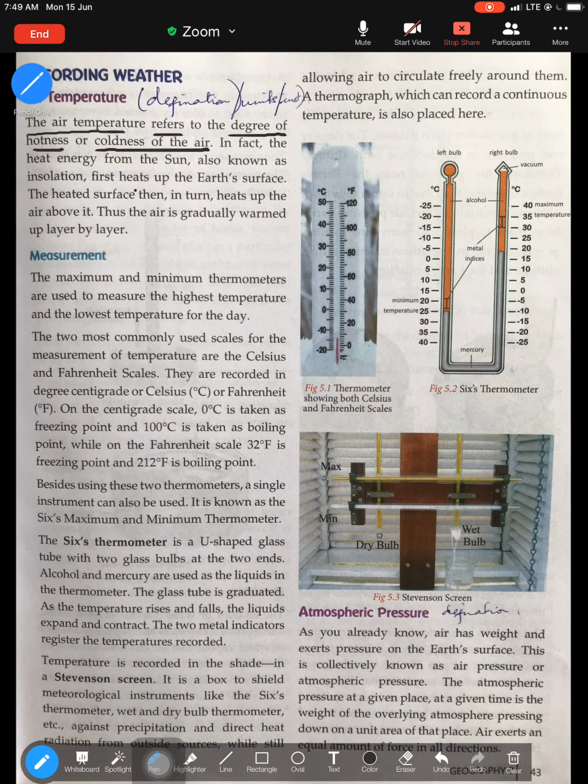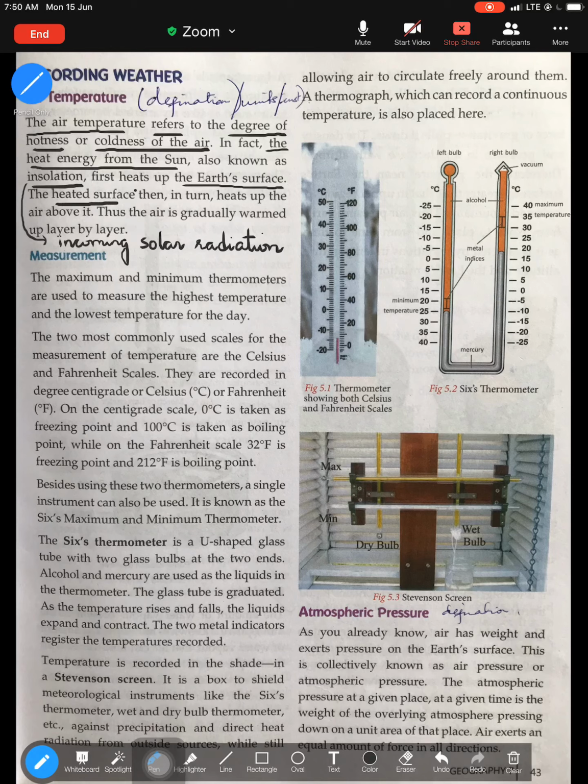The second term that is important for you to know: the heat energy from the sun is also known as insolation. Insolation is also known as incoming solar radiation. So the heat received from the sun, that is what is known as insolation. So when we receive heat from the sun, it enters the atmosphere and heats up the surface, isn't it? Heats up the earth's surface.